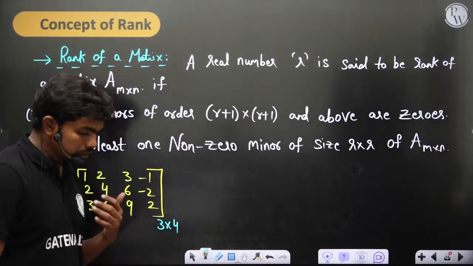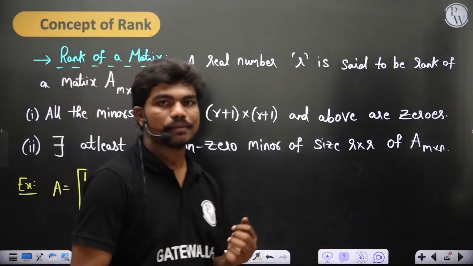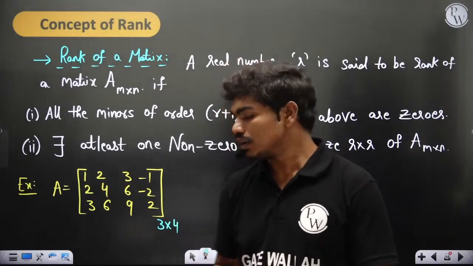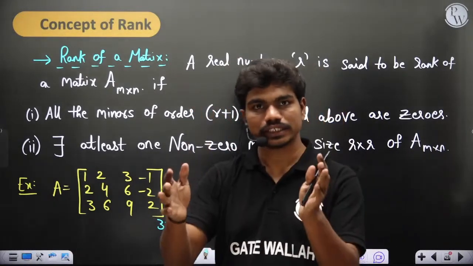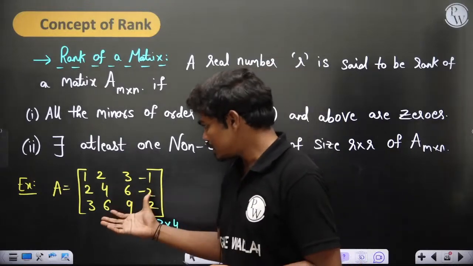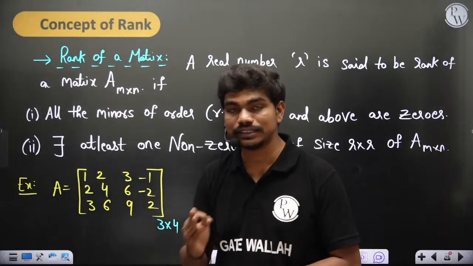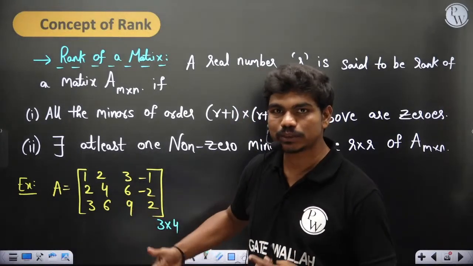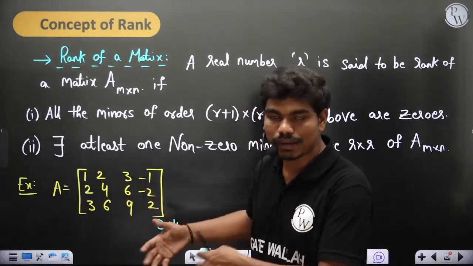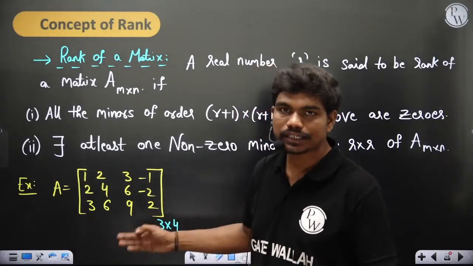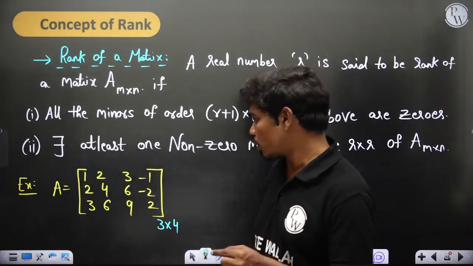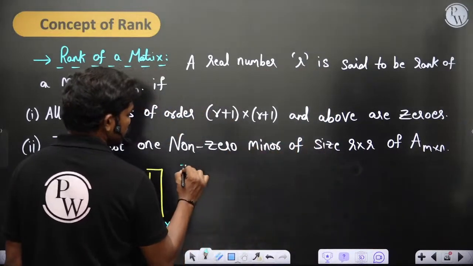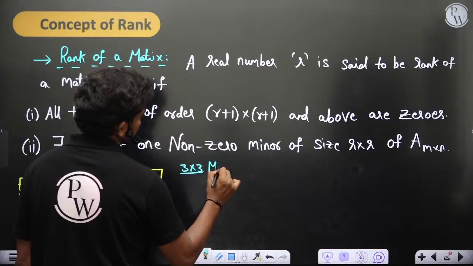Now if you want to check the rank of this matrix, you should take minors of different elements. How do we actually calculate the minors? This is of size 3 by 4, and a minor is always a square, so the maximum size minor that you can take from this matrix is 3 by 3, because it has 4 columns. The maximum possible order submatrix that you can take out is a 3 by 3 matrix.